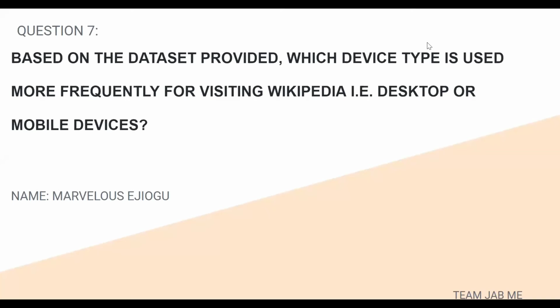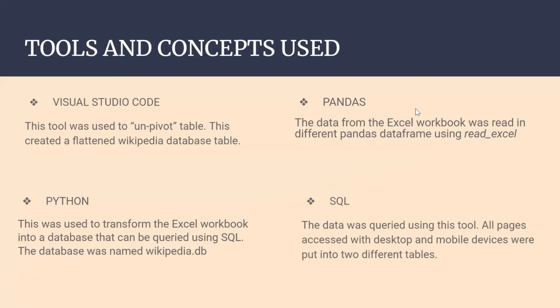All right, this is the last question for Team Jabme, and it says, based on the data set provided, which device type is used more frequently for visiting Wikipedia, that is the desktop or the mobile devices? And here we see the tools and the concepts that we use. We use VS Code, we use Python, which is to transform the Excel workbook to the database.